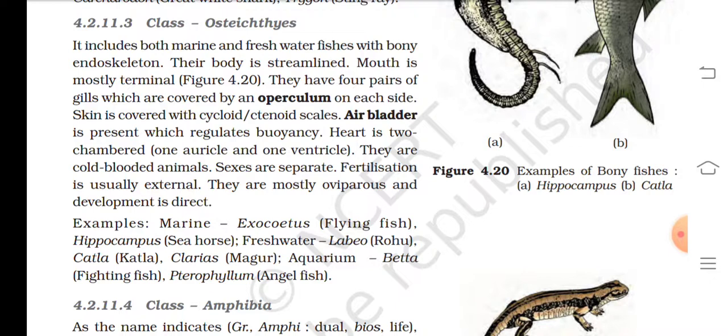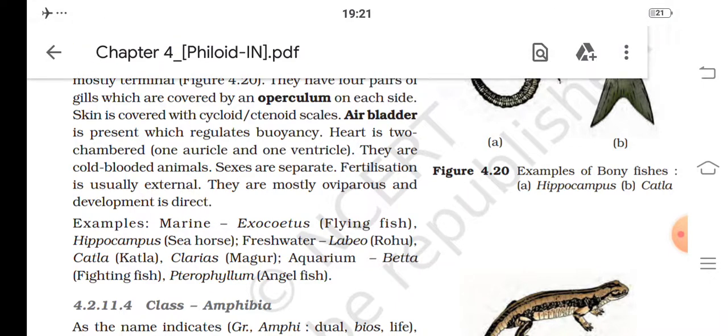They are cold-blooded animals. Sexes are separate. Fertilization is usually external. They are mostly oviparous and development is direct. Example: marine Exocoetus and Hippocampus. Freshwater: Labeo, Catla, Clarias, aquarium fishes such as Betta and Pterophyllum.